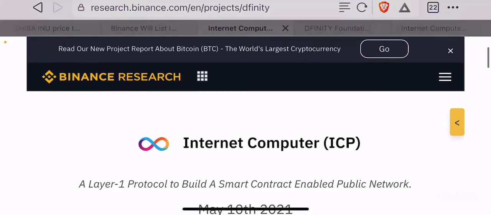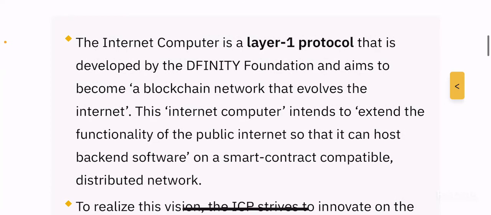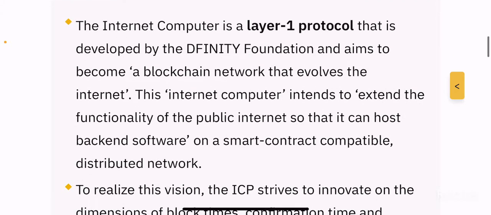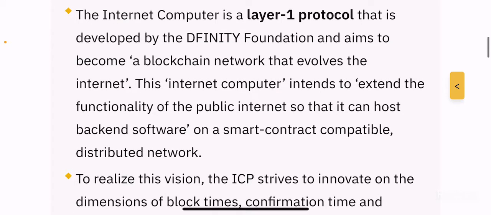in this token, right? So the Internet Computer is a layer 1 protocol that is developed by the DFINITY Foundation and aims to become a blockchain network that evolves the internet. This Internet Computer intends to extend the functionality of the public internet so that it can host backend software on a smart contract compatible distributed network, right?